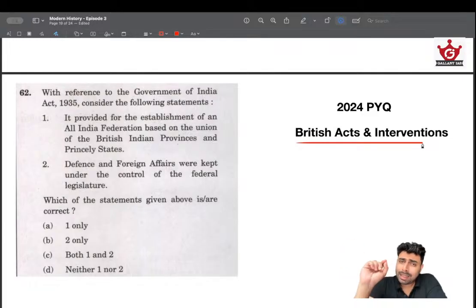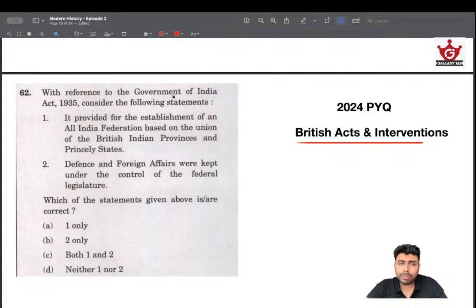But UPSC has been focusing mostly around the 1919 and 1935 Act, and post that Cripps Mission, things like that are being asked, but the focus is mostly surrounding the 1919 and 1935 Act. So pay close attention to those acts. Let's look at this question.